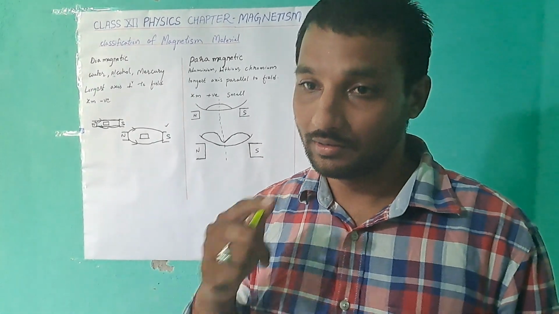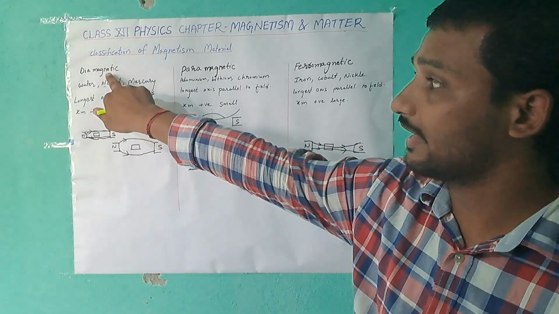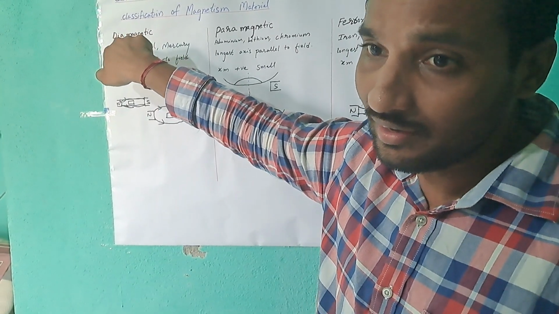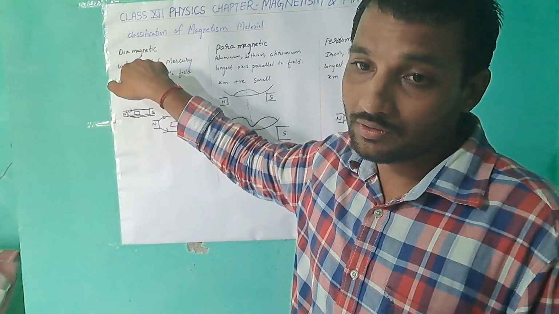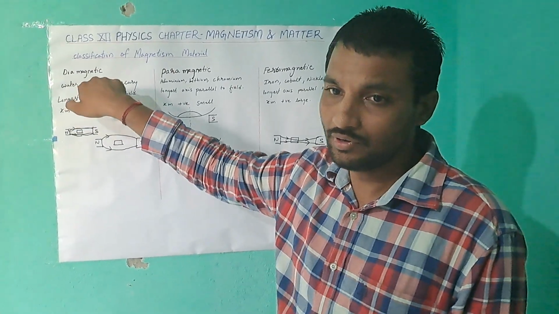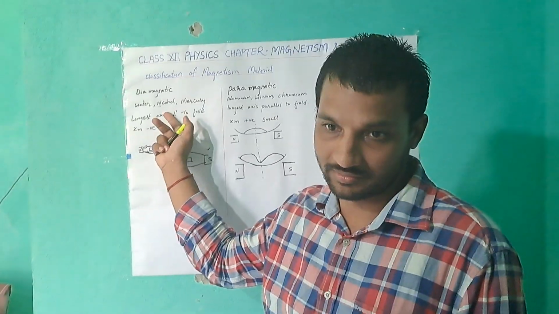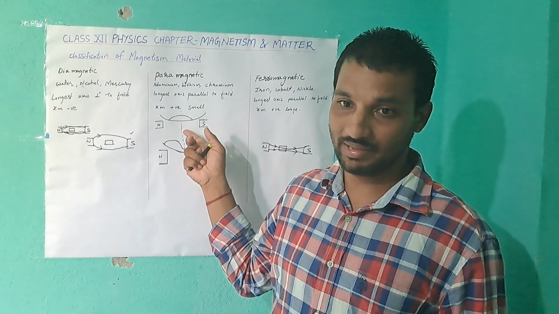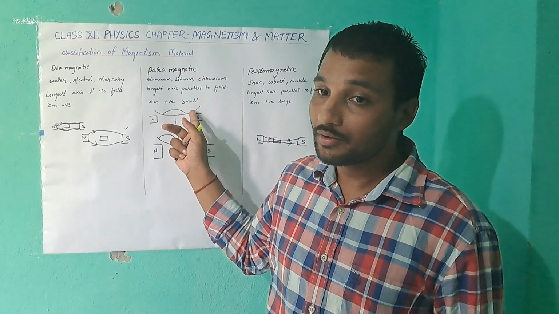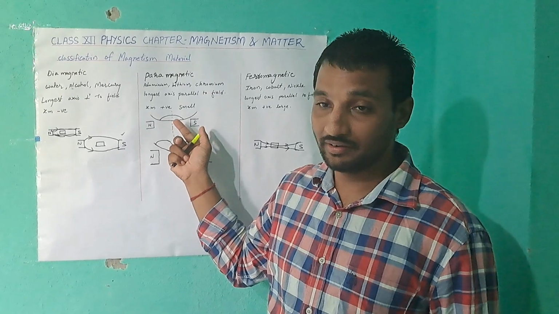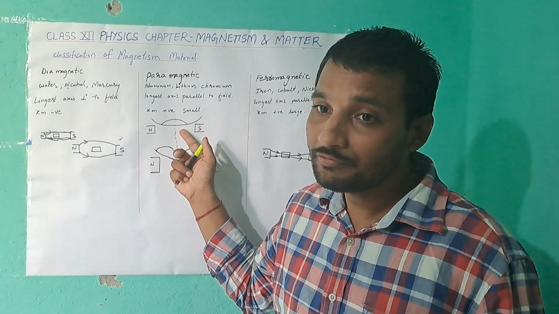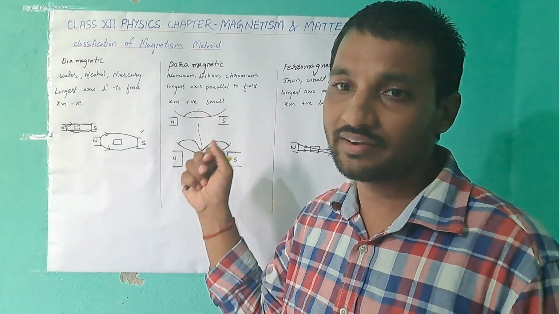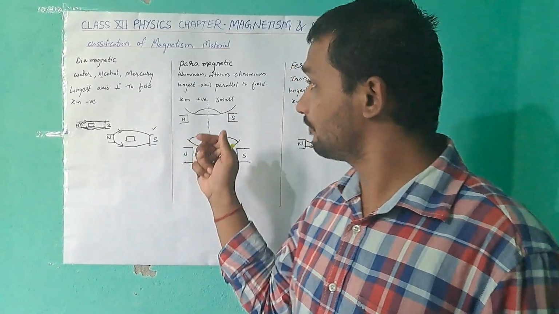Next, in a non-uniform magnetic field, diamagnetic material moves from strong to weaker field, with repulsion. In paramagnetic, in a non-uniform magnetic field, the material moves from weaker to stronger field with weak attraction. Not strong, very weak attraction.